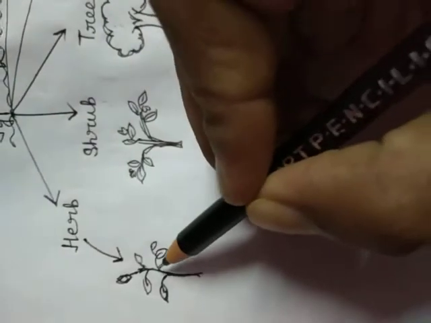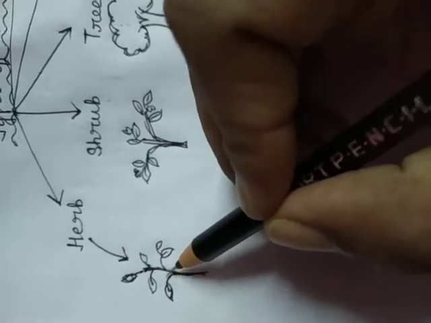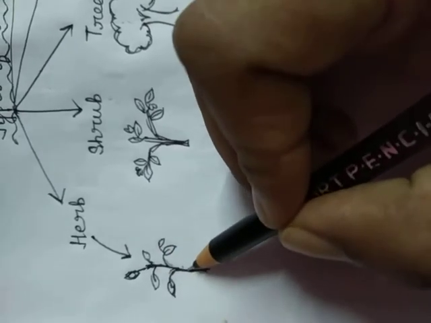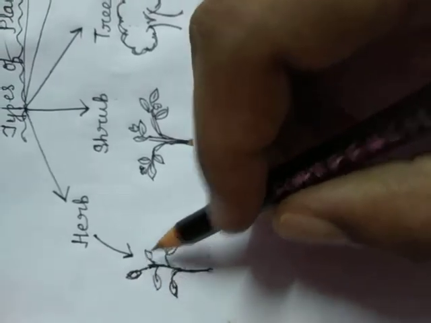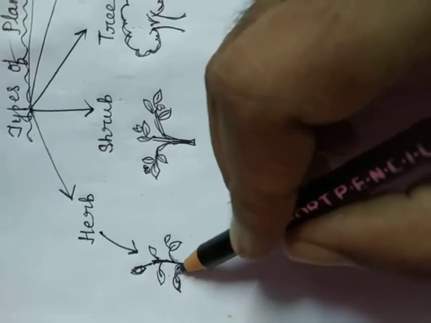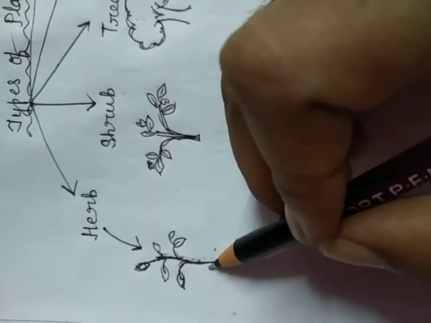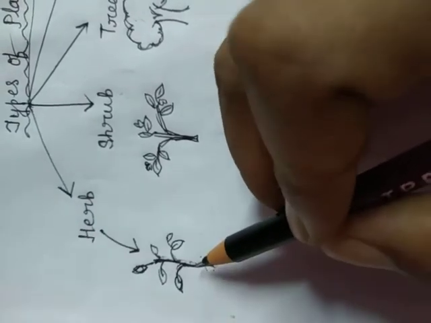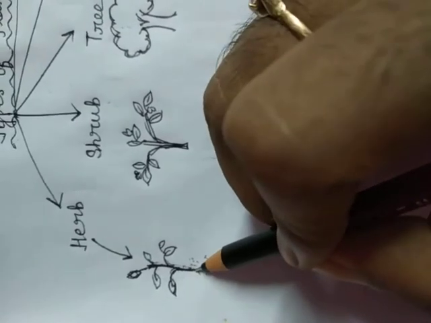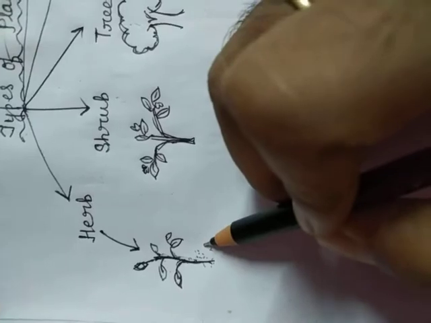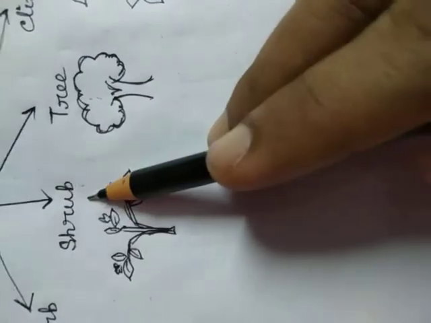In the herb, see, these are the stems and these are the leaves. These stems are very thin, soft, and green in color. These types of plants are called herbs, and they are not so large, smaller in size, with a thin and soft stem. For example, tomato, coriander. These plants mainly live for a few months. This is the herb. Second one is the shrub.